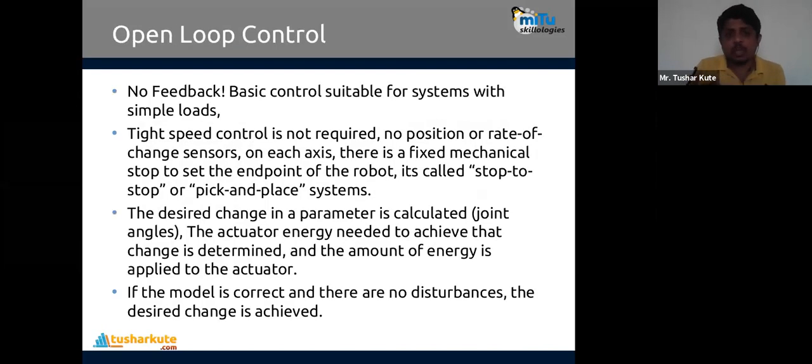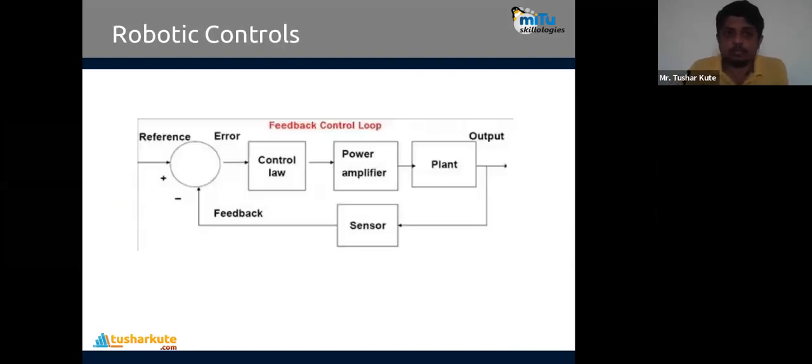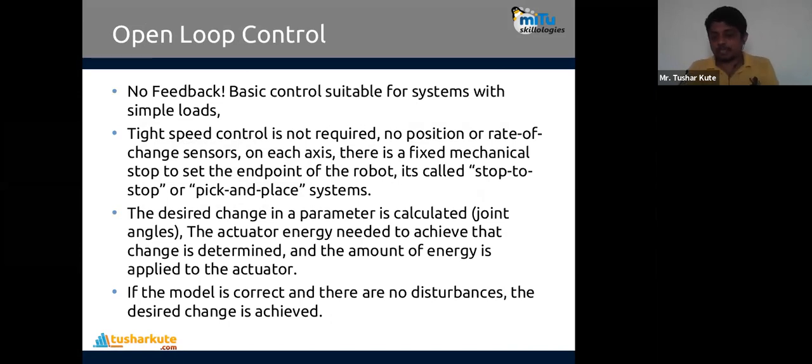Multiple ways are used. One thing which we have seen is the feedback control loop. So three ways are there which are used to create the control system for the robots: open loop control, feedback control, and feed forward control. Now in open loop control, we don't have feedback. It is the basic control, suitable for systems with simple loads, where tight speed control is not required and no position or rate of change sensors are there on the axis.